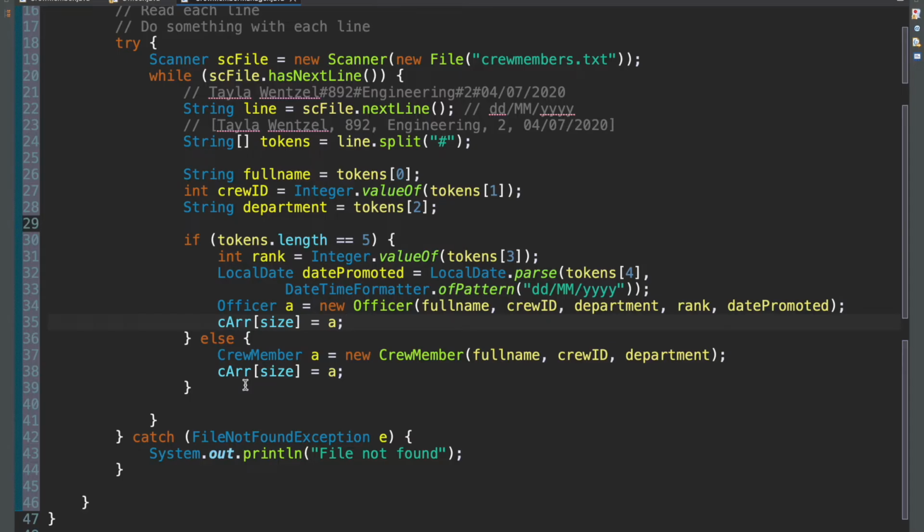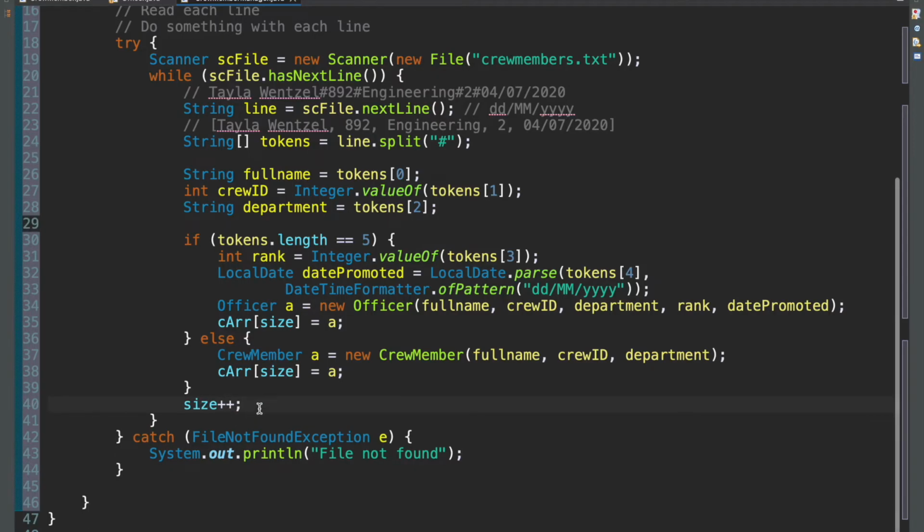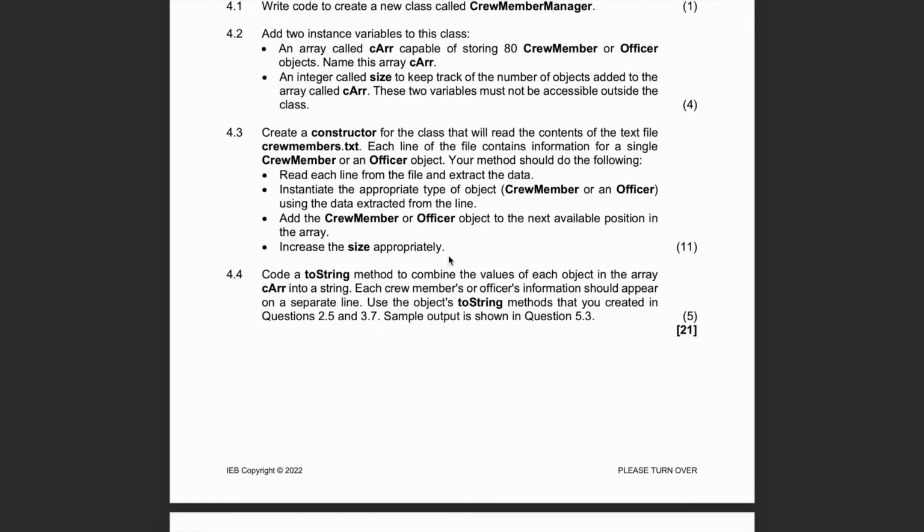And the simple way to do that is after all of this, we just say size plus plus. That's our last thing to do. We're incrementing size accordingly. And we do it outside the if and else because the size should increase regardless of whether it's an officer or a crew member because we're adding either way. Okay. And that was the last point as well in our 4.3.